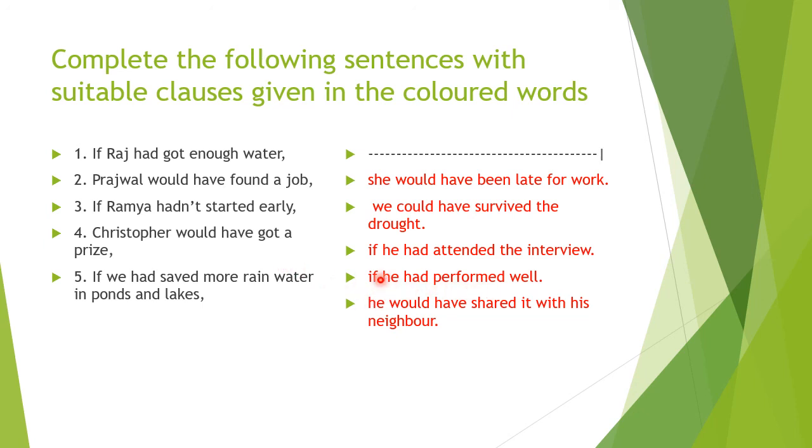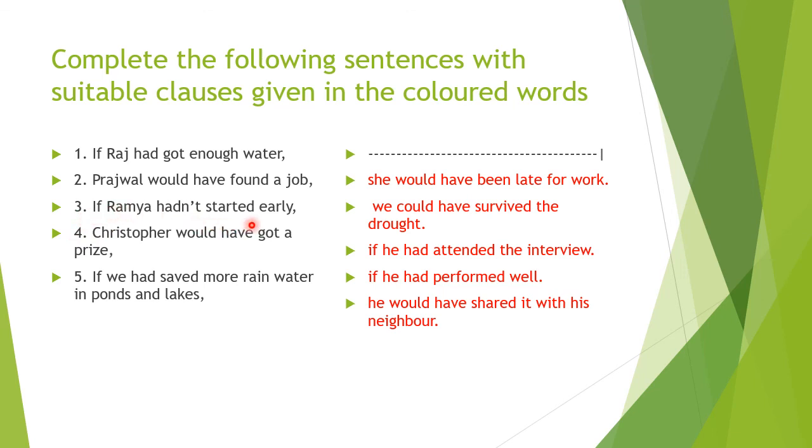If he had performed well, Prajwal would have found a job if he had attended the interview. Okay, if he had attended the interview. You can write this also, but let's see whether this answer is there for the other sentences.